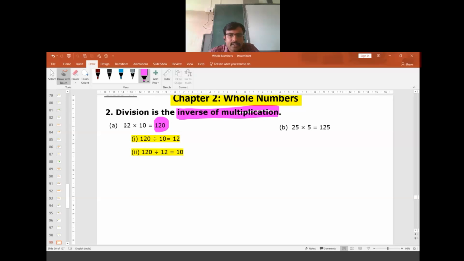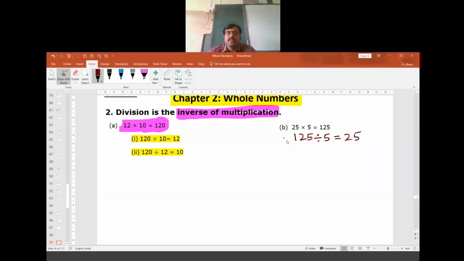When the product of 12 and 10 is known, we can express them in two different ways. Likewise, we shall express the second one, 125, obtained from 25 and 5, in this manner. Here 125 divided by 5 should give the result 25.